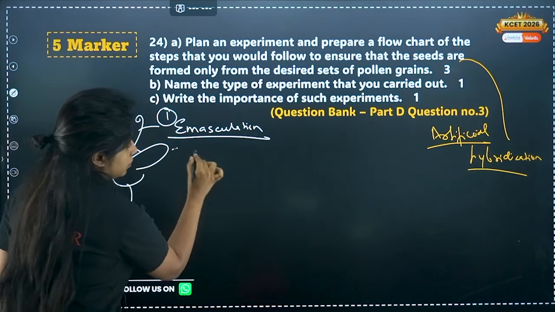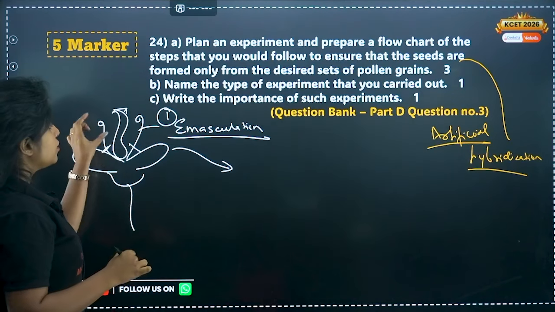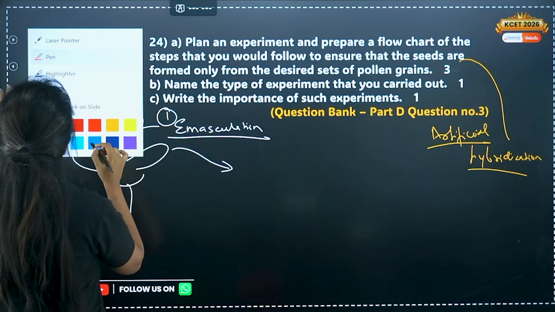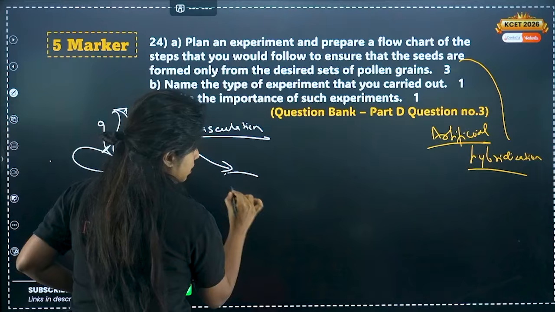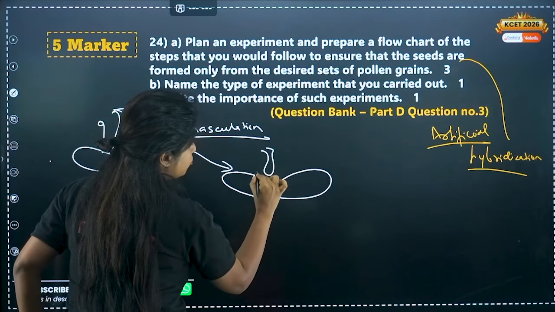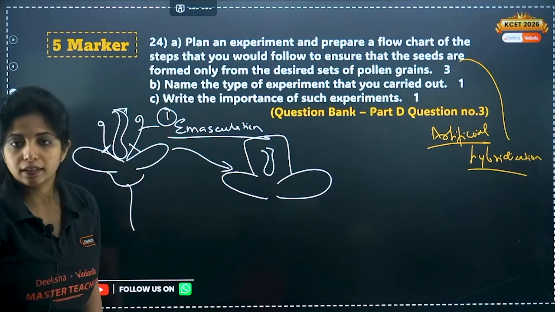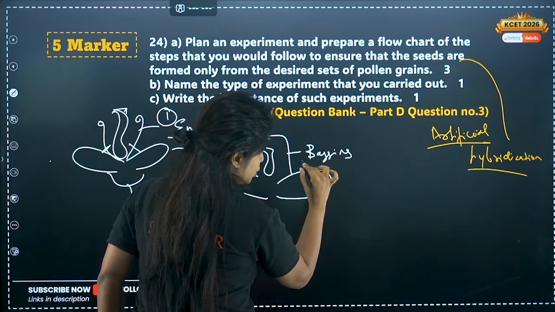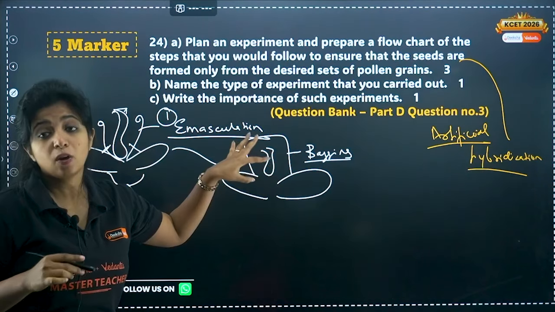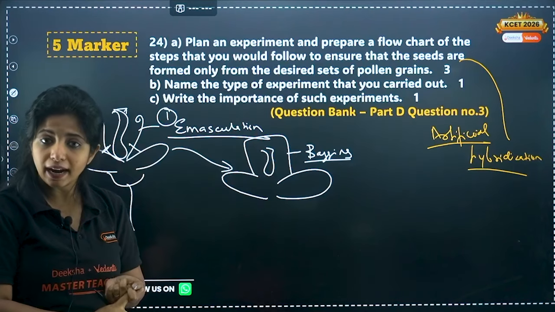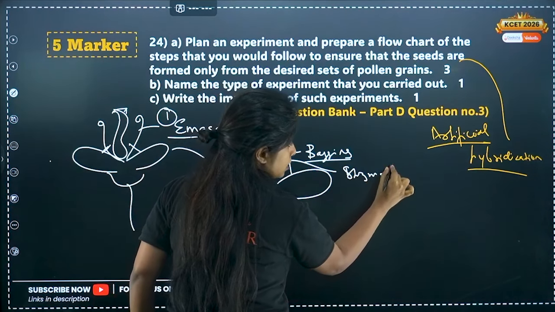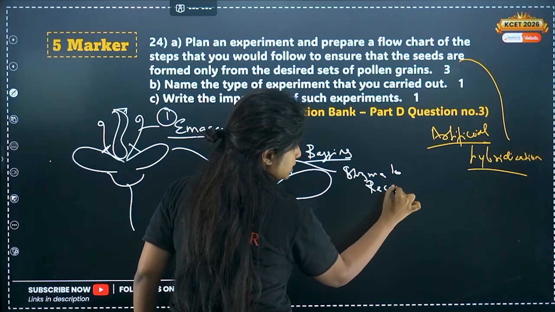Now, there are chances that pollen grains from some other unwanted plants can also land over here. So after I remove this, I have to cover this particular thing. It is known as bagging. And while I do bagging, I prevent other pollen grains from landing and I also wait for the stigma to be receptive.